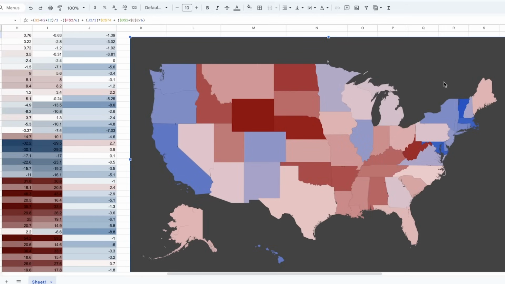Now, for some reason in the model, some states do tend to lean more left or right, but that really just depends on the polling averages.